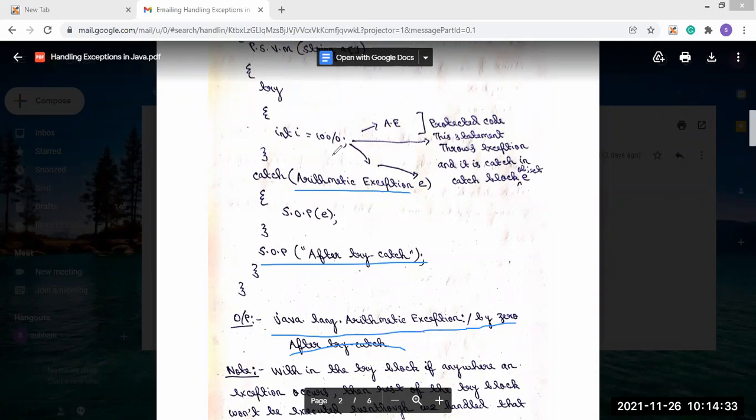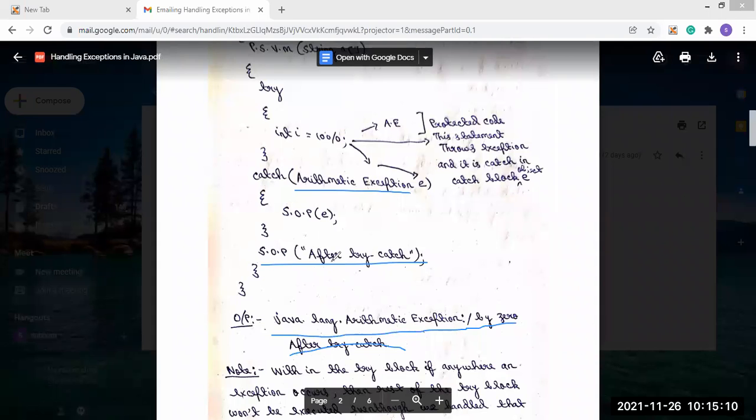Okay, clear on the uses of the try catch block, why this try catch block is used? Is it clear to everyone? If you don't use try catch block, then these statements will not get printed, because if the compiler finds that any exception is generated, it will abruptly stop the execution and show that the exception is generated.